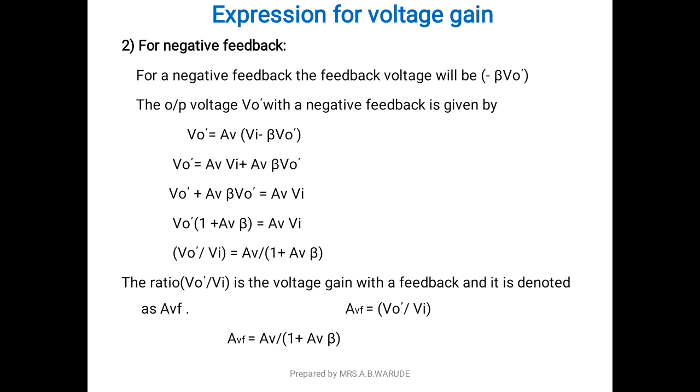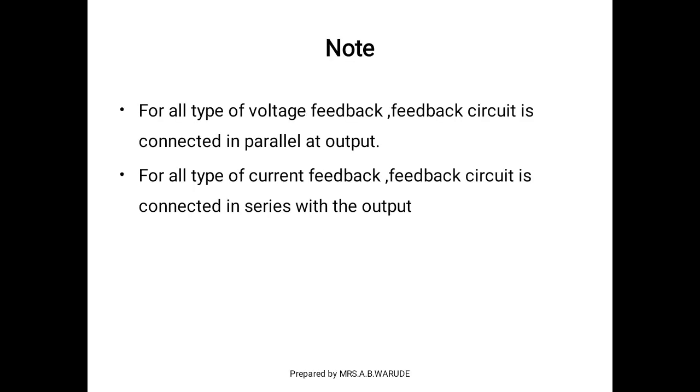And this ratio V0 dash upon Vi is the voltage gain with feedback, and it is denoted by AVF. Therefore we get AVF equals V0 dash upon Vi, and the last equation is AVF equals AV upon 1 plus beta AV. This is the expression for voltage gain.